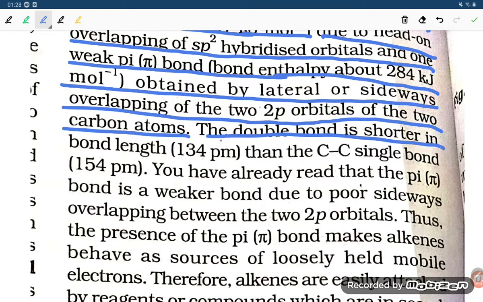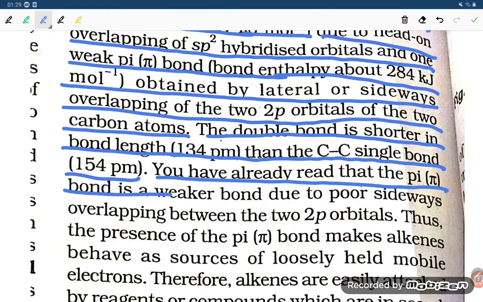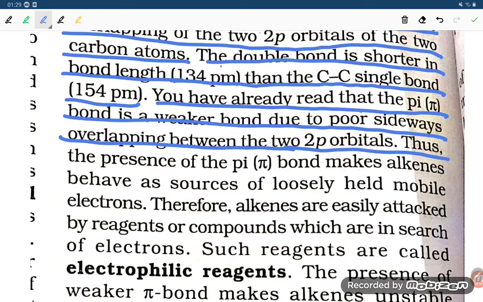The double bond is shorter in bond length, 134 picometer, than the carbon-carbon single bond, 154 picometer. You have already read that the pi bond is weaker due to the poor sideways overlapping between the two p orbitals.